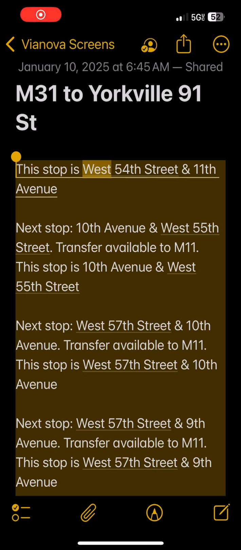This stop is West 54th Street and 11th Avenue. Next stop, 10th Avenue and West 55th Street. Transfer available to M11. This stop is 10th Avenue and West 55th Street. Next stop, West 57th Street and 10th Avenue. Transfer available to M11. This stop is West 57th Street and 10th Avenue.